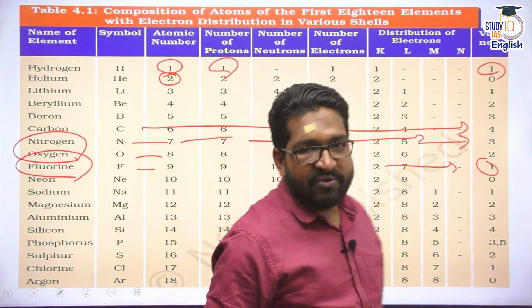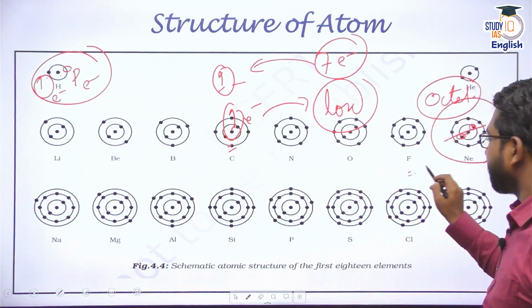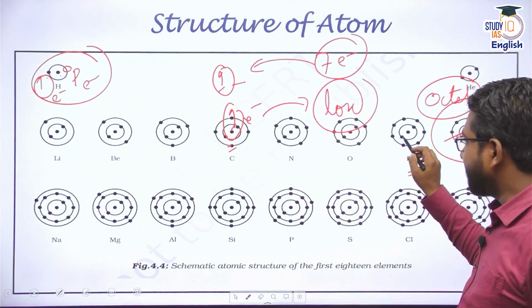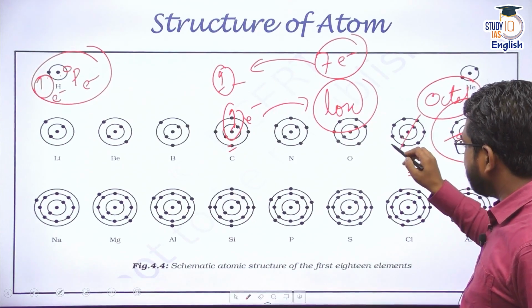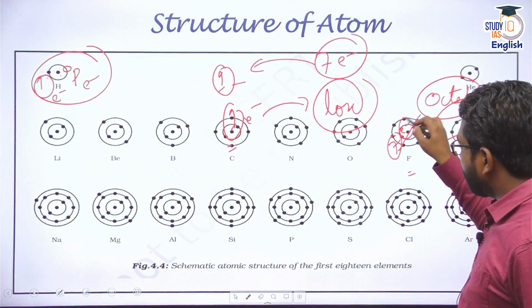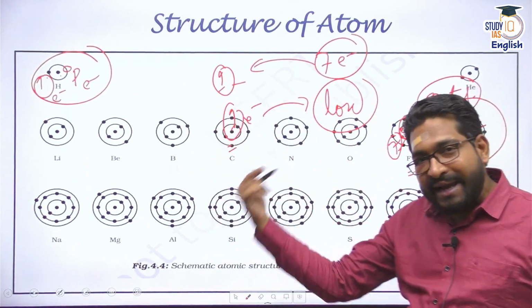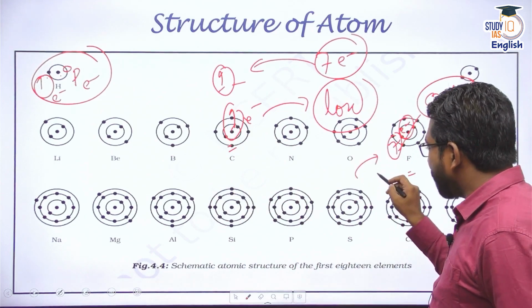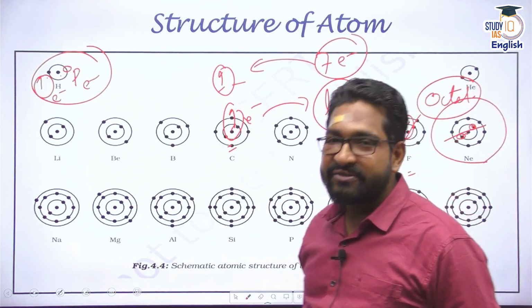Now the question is, why does fluorine have a valency of 1? Let's look at fluorine here. If you look at its first shell, K shell, there are 2 electrons in it. In the next shell, there are exactly 7 electrons. Now the question is, will fluorine lose these 7 electrons or will fluorine accept 1 electron? The more probability is it is going to accept 1 electron to complete its octet. That means its reactivity will be very, very high.